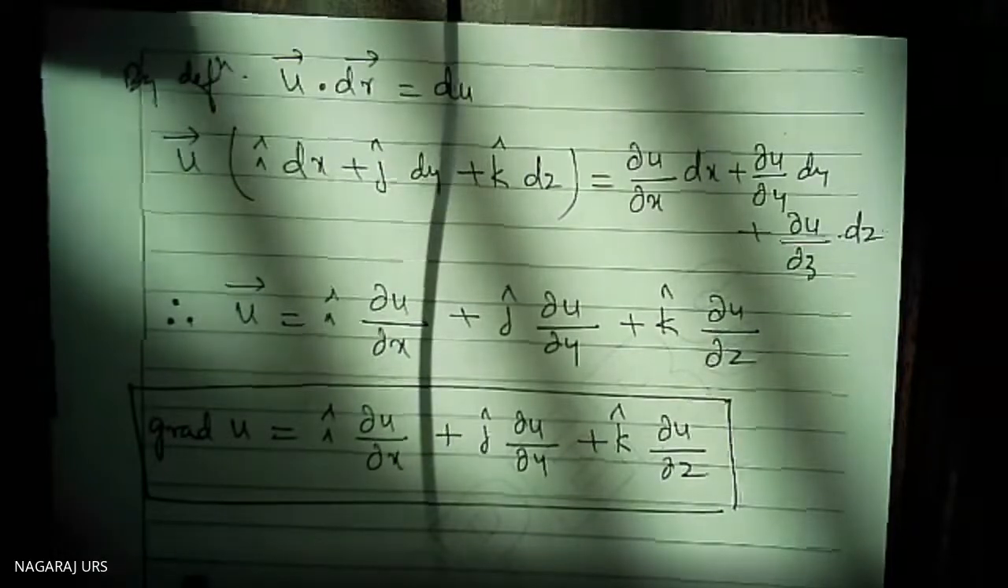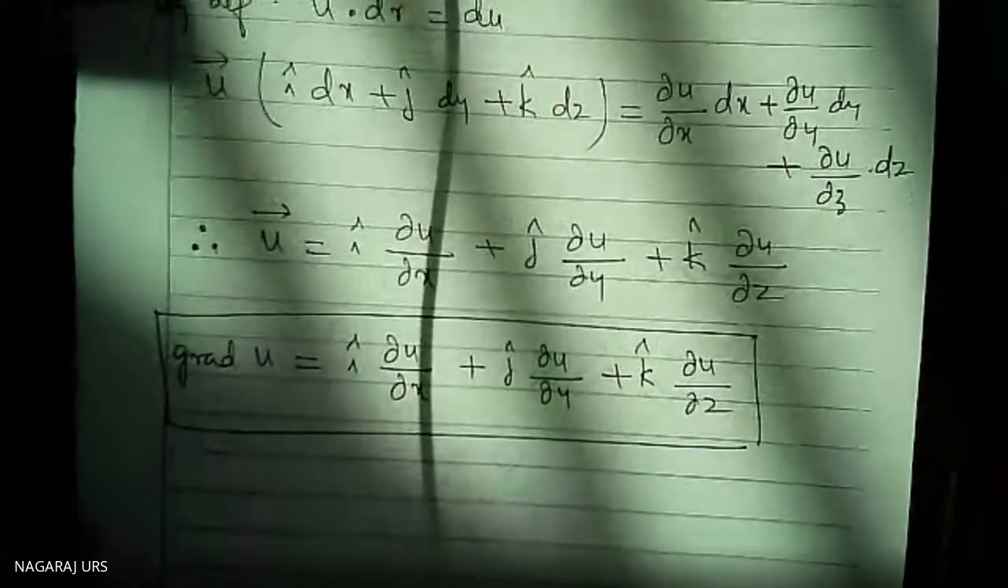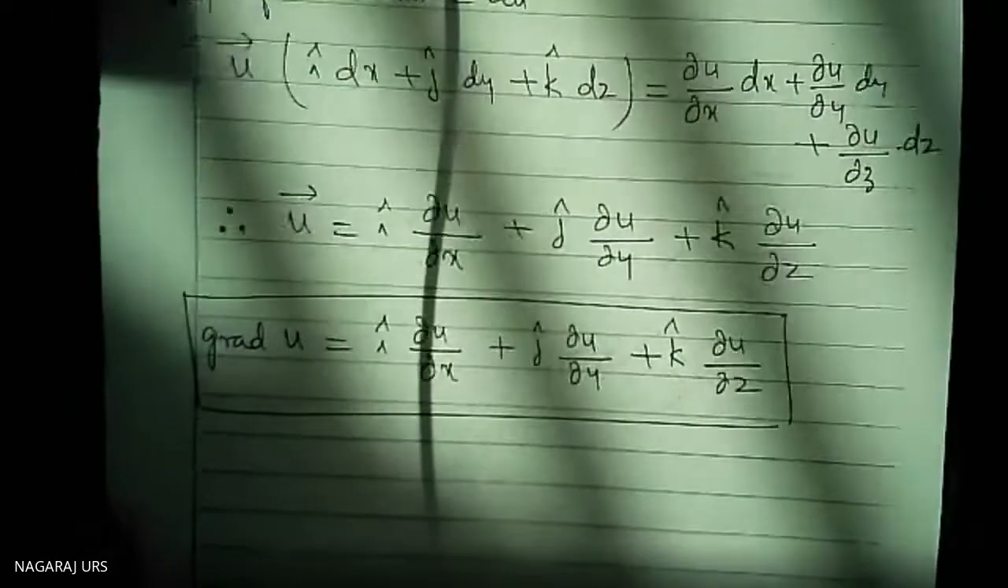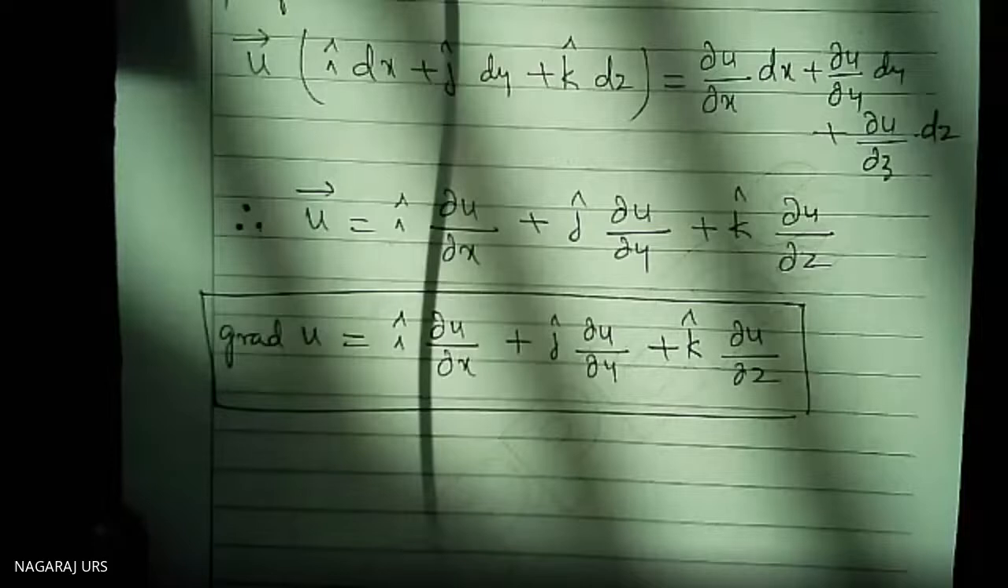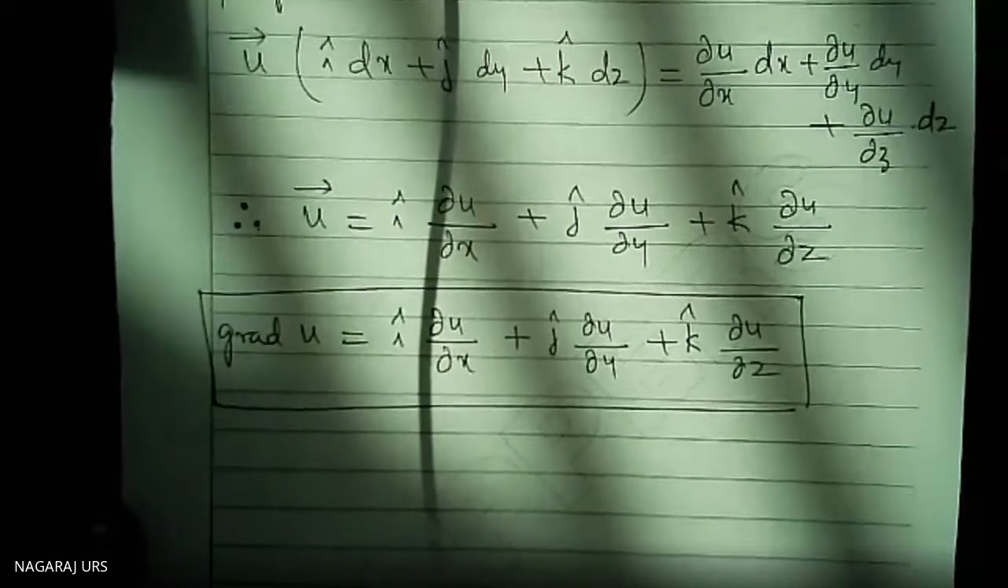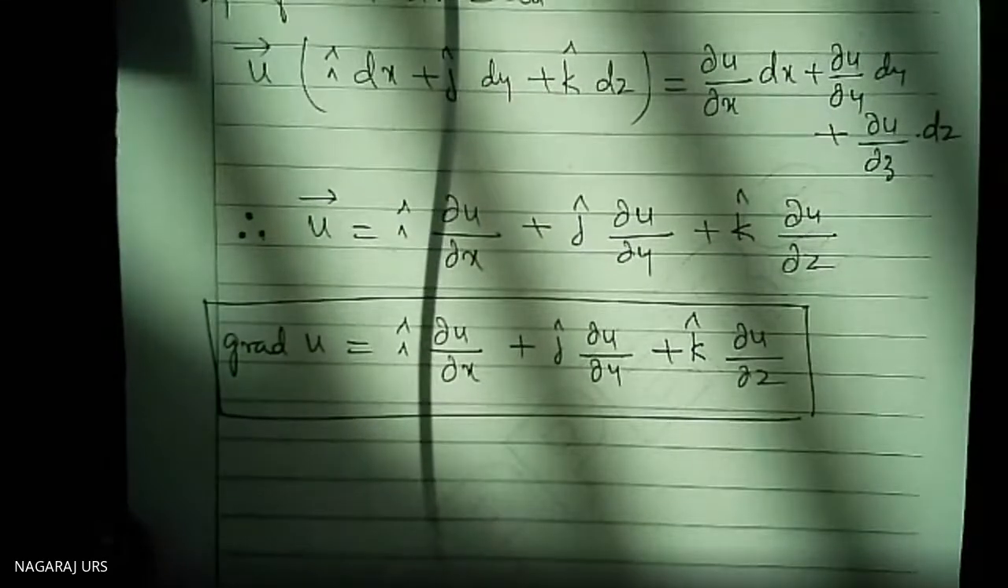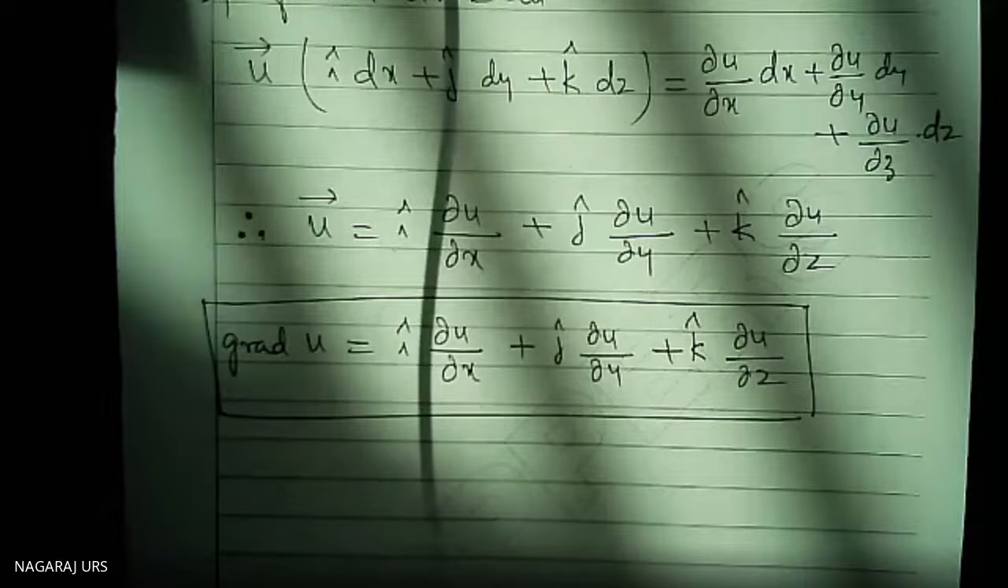Okay, yes, right. This is grad u: i into del u by del x plus j into del u by del y plus k into del u by del z. It is grad u. Last class it has already been mentioned. Already we came across all these ideas.